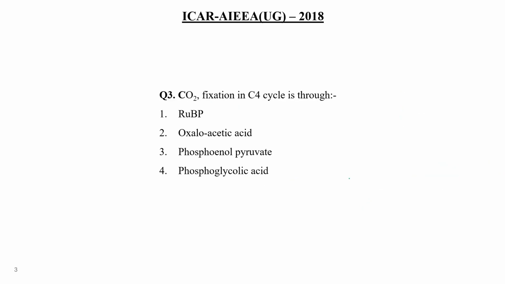Now, next, question number 3. Carbon dioxide fixation in C4 cycle is through RuBP, meaning ribulose bisphosphate, oxaloacetic acid, phosphoenol pyruvate or phosphoglycolic acid. Out of these four choices, we have to choose the correct answer. Take your 5 to 10 seconds, and after that we will discuss the correct answer.